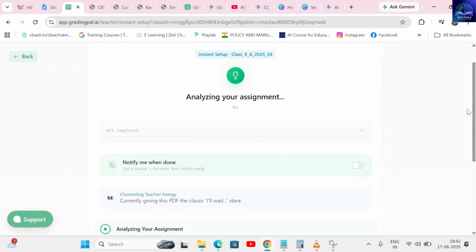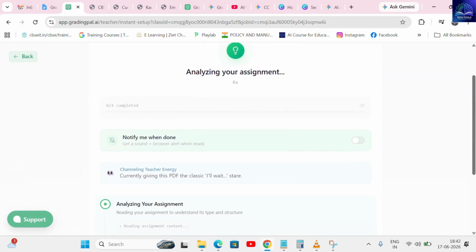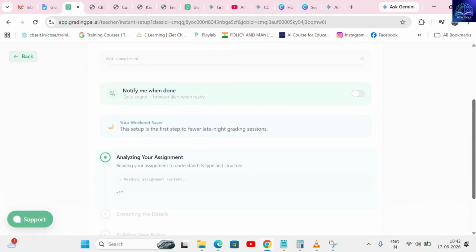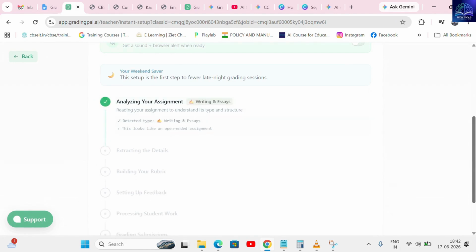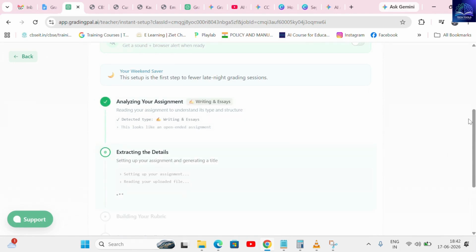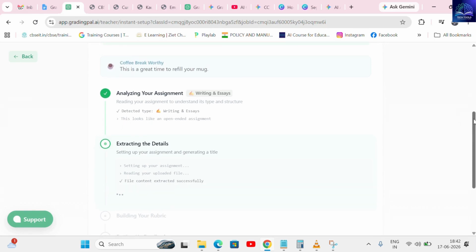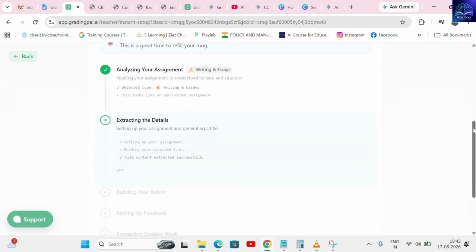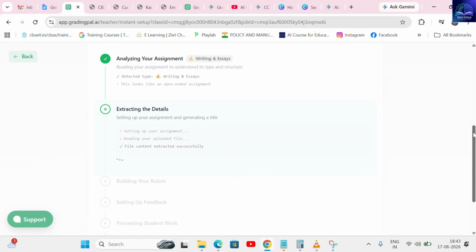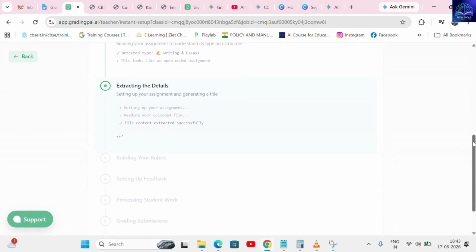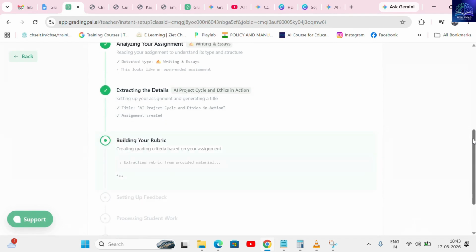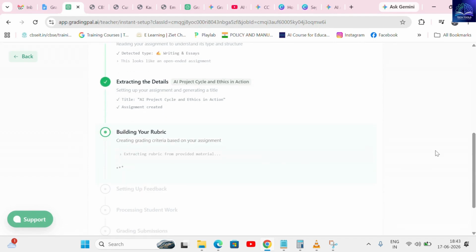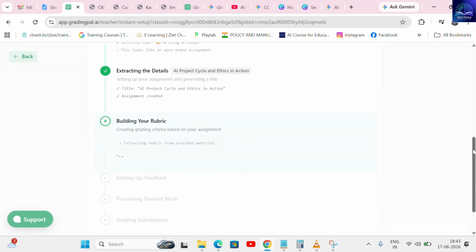Then, the GradingPal.ai ecosystem immediately starts analyzing the assignment, extracting all your uploaded details from the system in no time. It instantly builds out the grading matrix using your uploaded materials, maps the specific grading categories within the rubric, sets up your customized feedback preferences, and saves your formatting style. Once that initial framework is locked in, the platform moves straight into processing the student work, applying its built-in AI system to grade each submission strictly based on your rubric criteria.